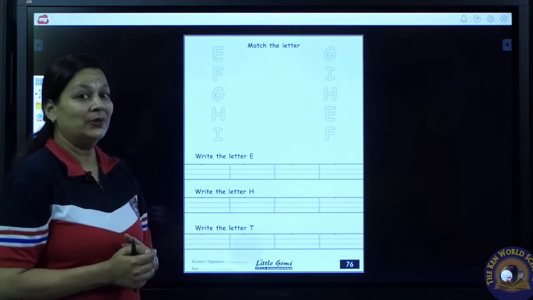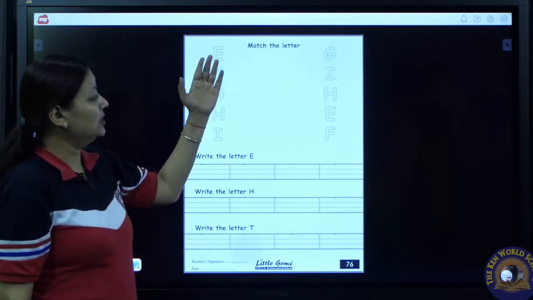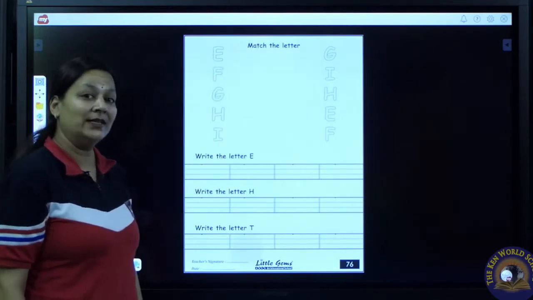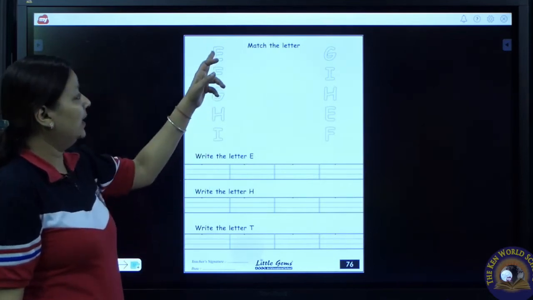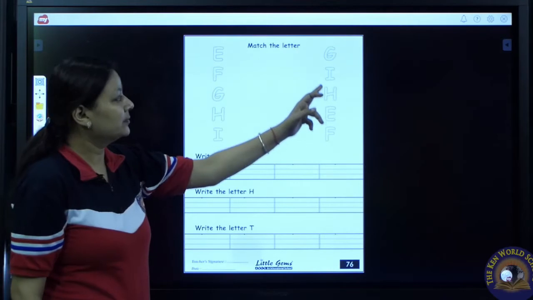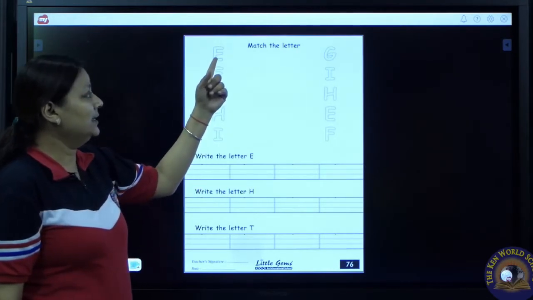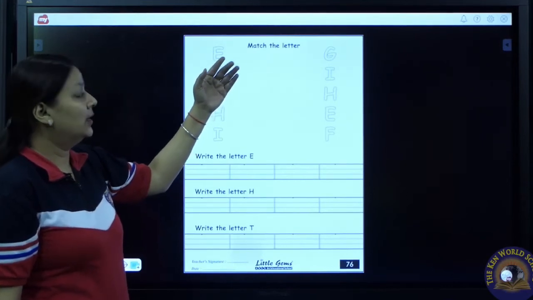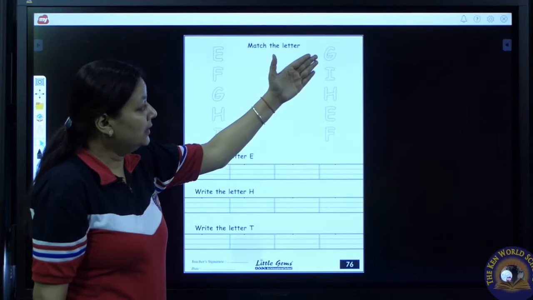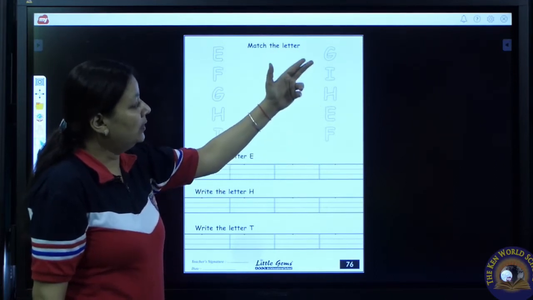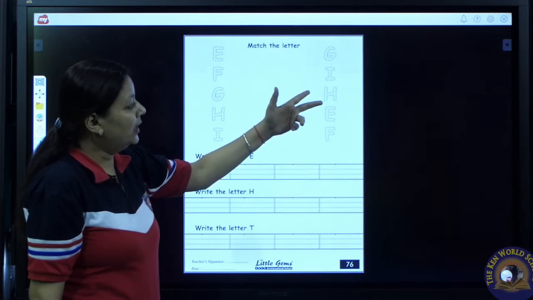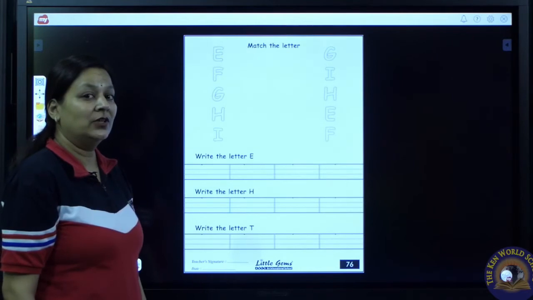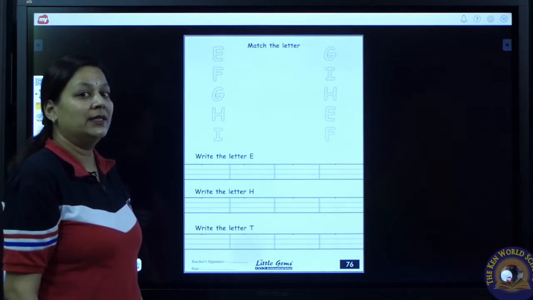Now it's fun time. Now what are we going to do? We are going to match the similar letters. The letters which are the same, we will match those letters. Now here we have 2 columns. Now tell me, which letter is this? E. Now you have to spot out E in this column. Where is E? Spot it out fast. Here it is. So how will we match? We will draw a line to match these letters.